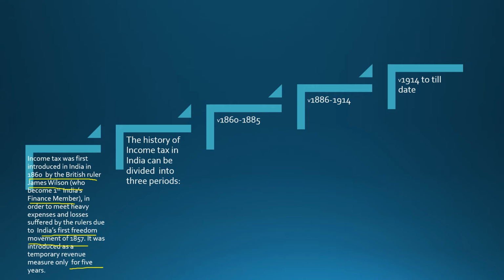The history of income tax in India can be divided into 3 periods: 1860 to 1885, 1886 to 1914, and 1914 till now, where we are following the same Income Tax Act or the same income tax rules and regulations.